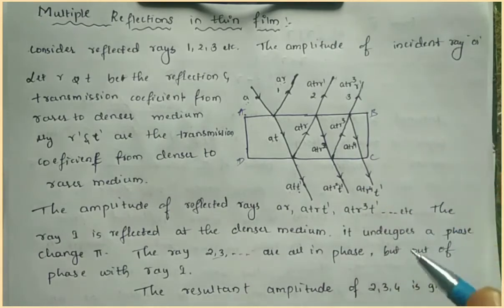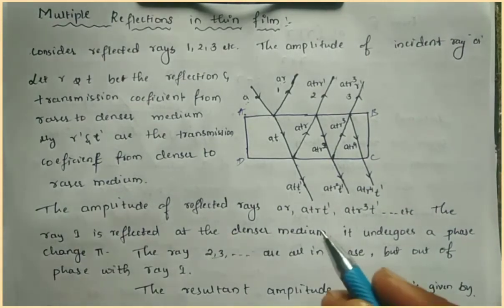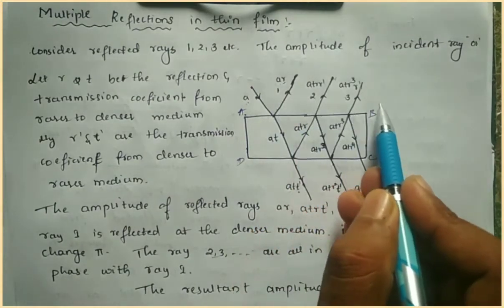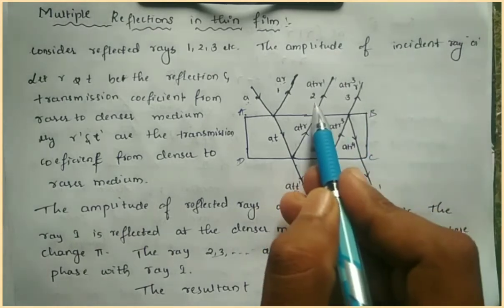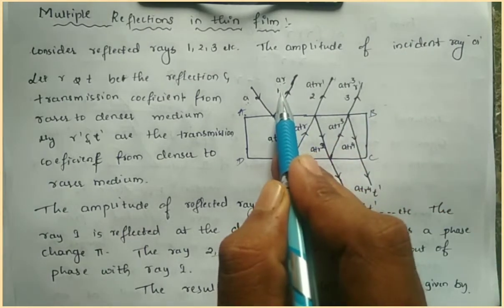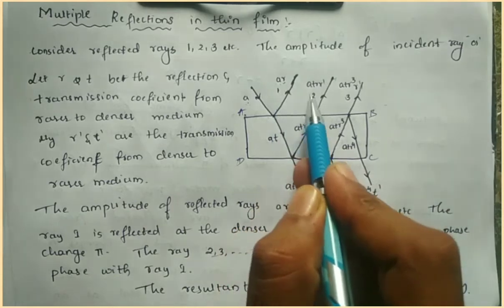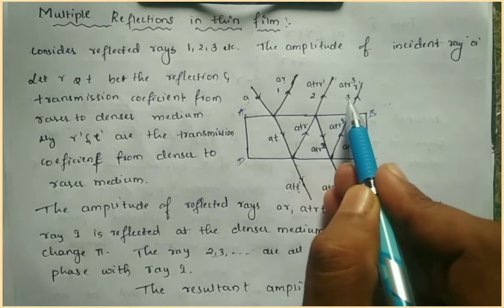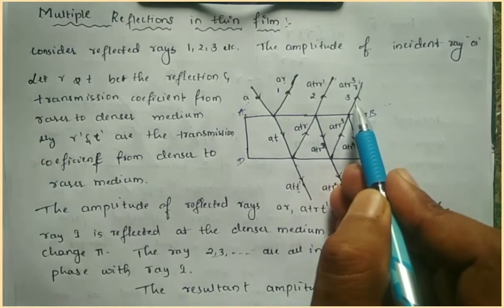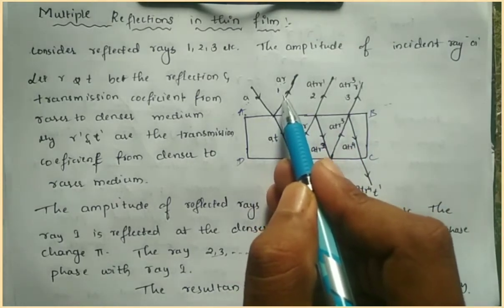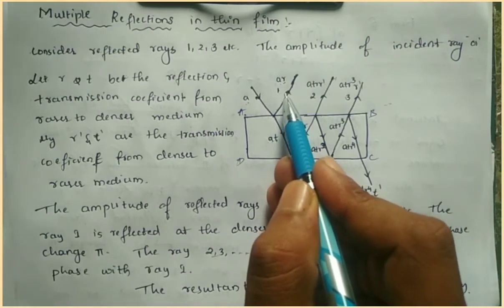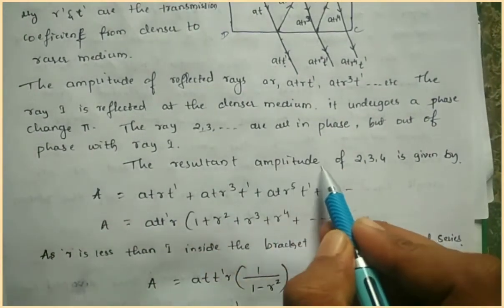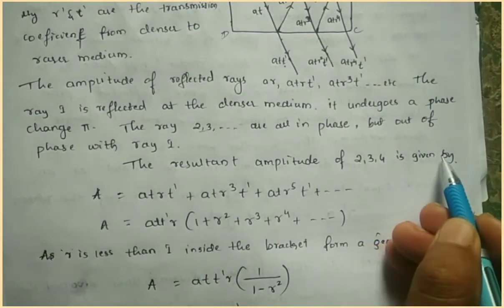So these rays are out of phase with the first ray. All these rays have the same phase, but they are out of phase from the first ray. If you compare the first ray with the 2nd, 3rd and 4th rays, they are out of phase. But if you compare 2 and 3, they are in phase. Next you have to find the resultant amplitude.